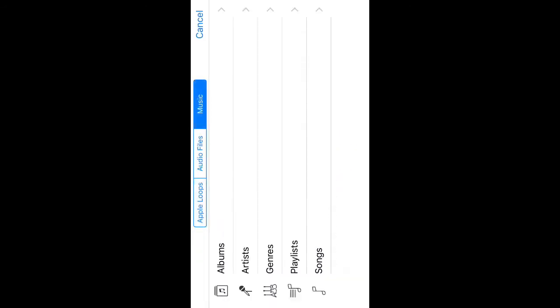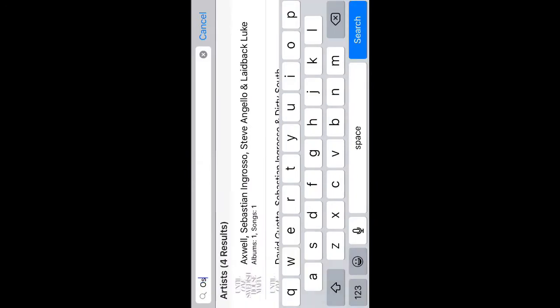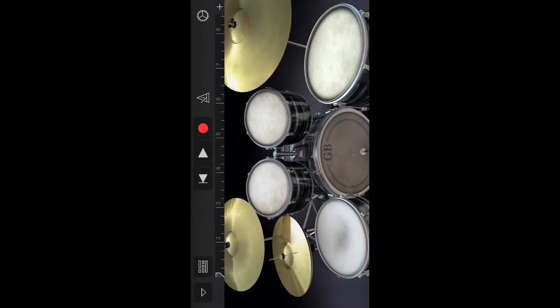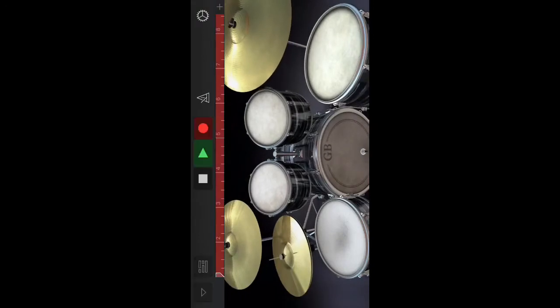Get rid of this, come up here and go to music and just sync any song to your thing and you should be fine. I'm just gonna grab an Oasis song, Wonderwall. So I'll just grab that. And now what you can actually do is, if you just go to this add button, you can go over to drums. I'm just gonna go and do random stuff, and let's see how it sounds.